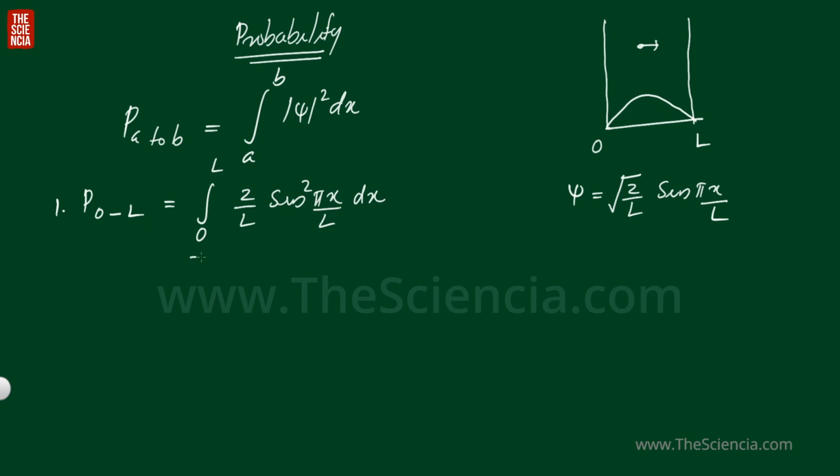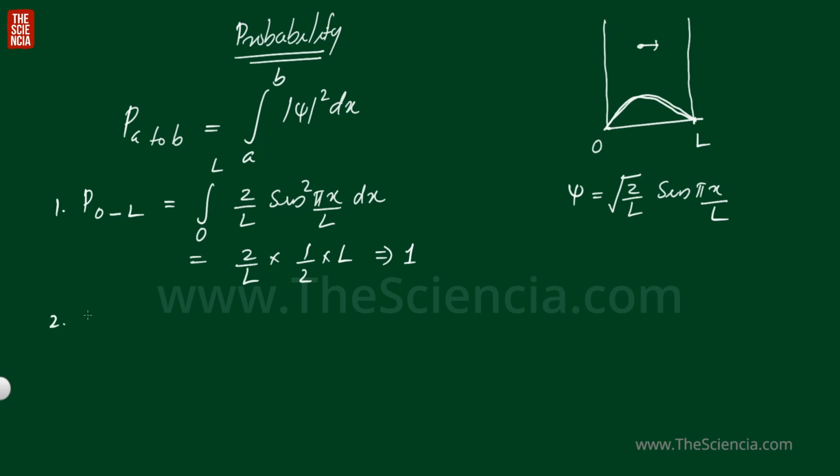That is equal to 2 by L into, I told you a trick to solve the integral of sin^2 x, that is 1 by 2 into the interval. So here the interval is L. So what we get? We get 1. See, this one is physically also true. For this particle, if this is the wave function, in between 0 and L, you can definitely find the particle, right? So the probability of finding the particle between 0 and L is definitely 1.